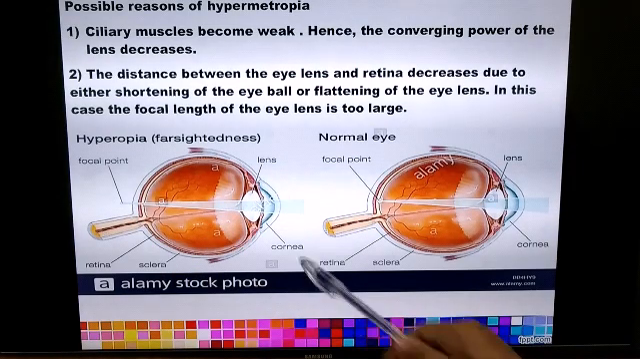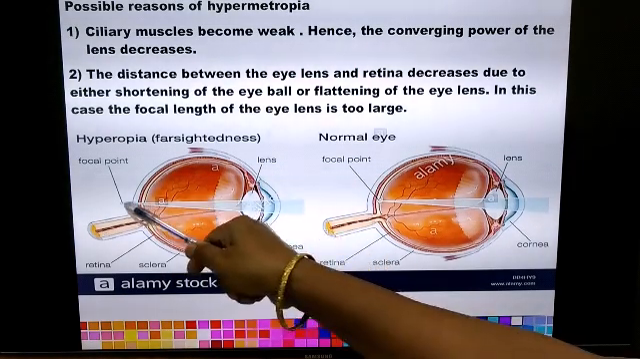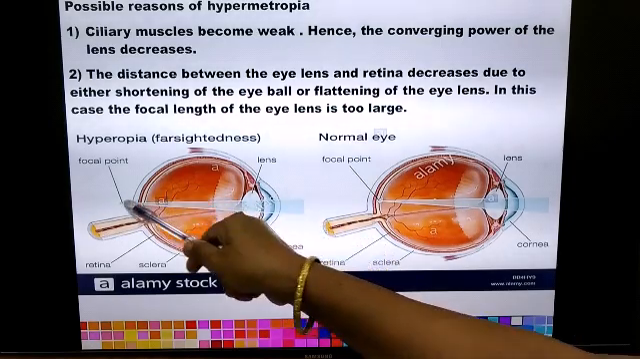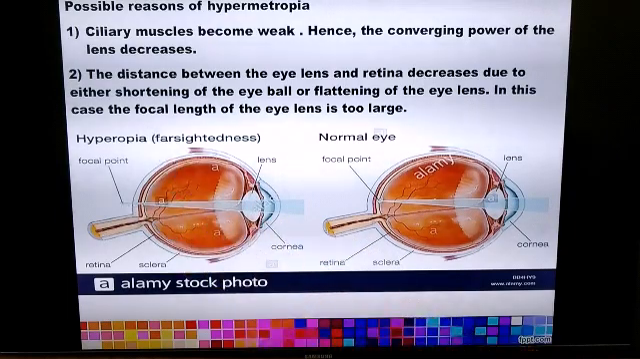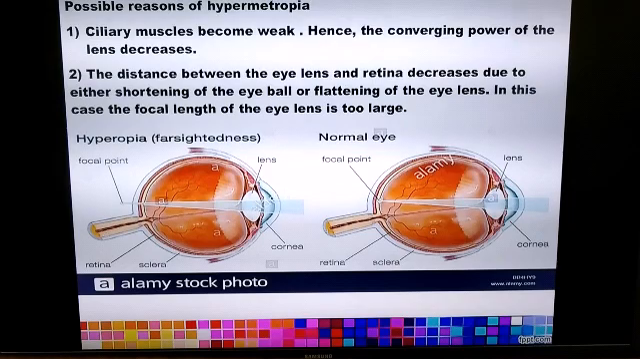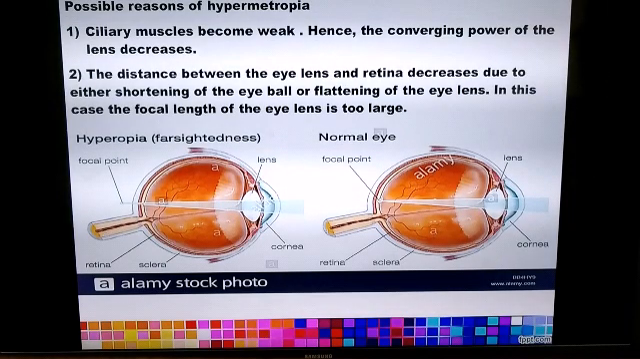Here you can see that the distance between the eye lens and the place where the image is formed is increasing. That means the focal length of the eye lens is increasing in this case. Now the second possible reason for hypermetropia is that the eyeball becomes shortened.